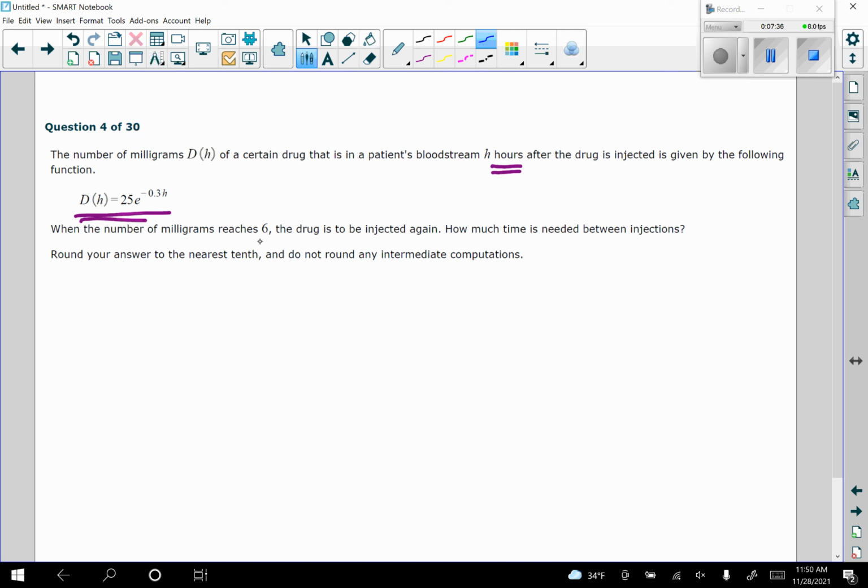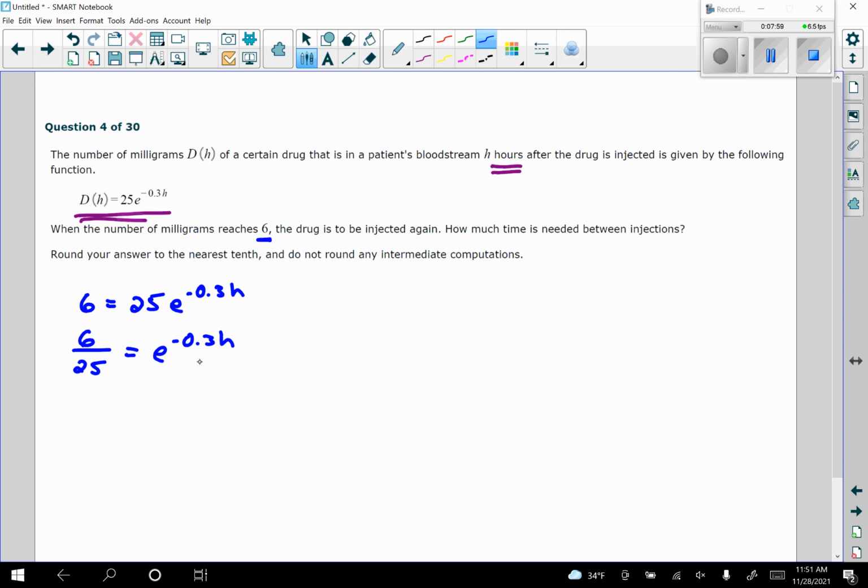So what we need to do, this is the amount after so many hours. So we're going to say 6, which is going to be the d of h, is going to equal 25 e to the -0.3 h. So we need to solve for h, which is our exponent. What I first want to do is divide both sides by 25, and I'm going to leave it like this. Do not turn it into a decimal.